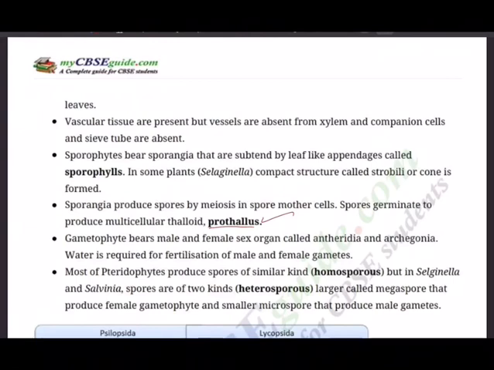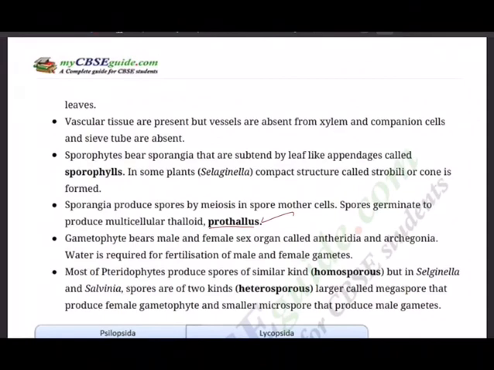The fusion of the flagellated male gamete and an egg restores the diploid chromosome number 2n and results in the formation of the zygote. The zygote undergoes repeated divisions to form a new sporophyte. So first the sporophyte gave rise to the gametophyte, and now the gametophyte is giving birth back to the sporophyte. That's why we say alternation of generations. Here the sporophyte is the dominant phase.